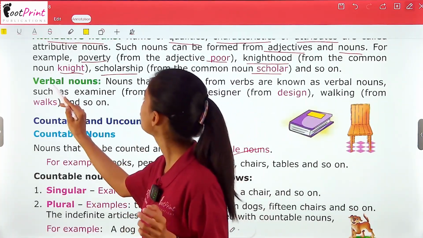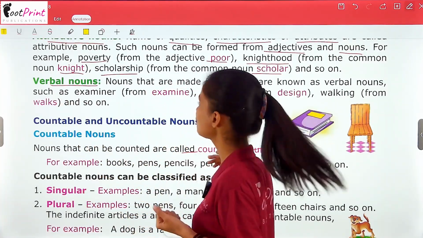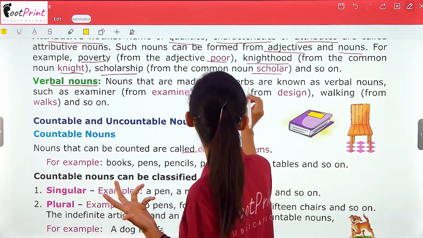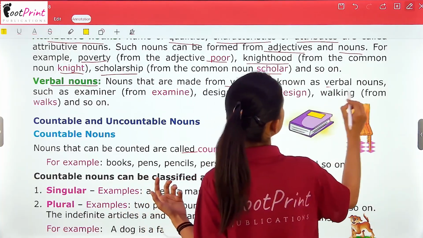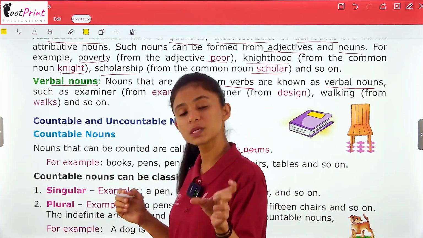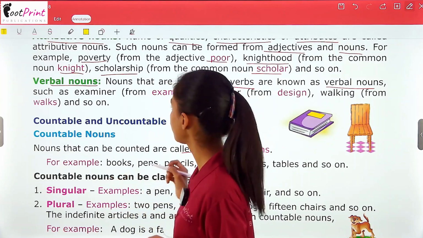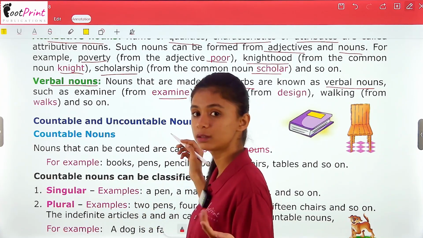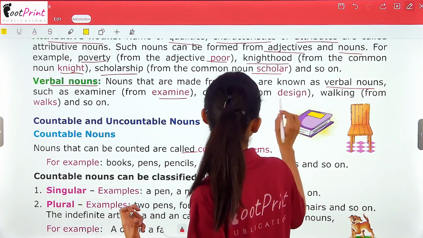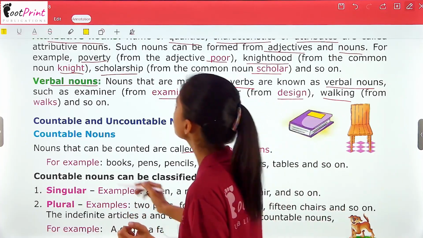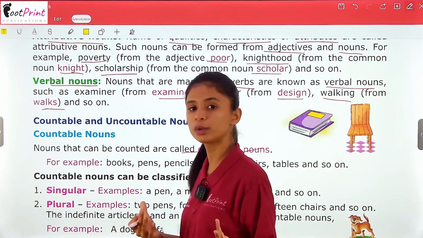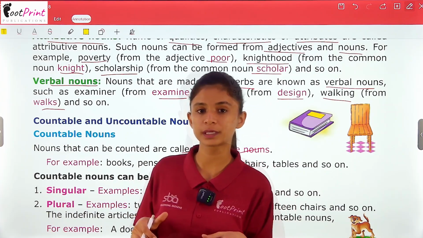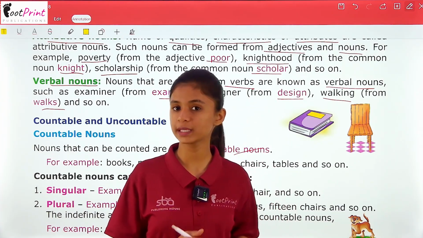Next one is verbal nouns. As you can understand from the name, nouns that are made from verbs are known as verbal nouns. वो nouns जो verb से बनेंगे उन्हें हम verbal nouns बोलेंगे. Such as examiner, this is from examine, right? Designer from design, and walking from walk, and so on. So these are the examples of verbal nouns. I hope the topic is quite clear.